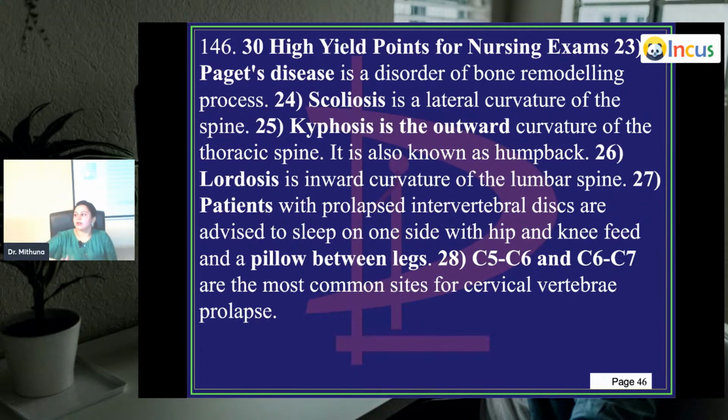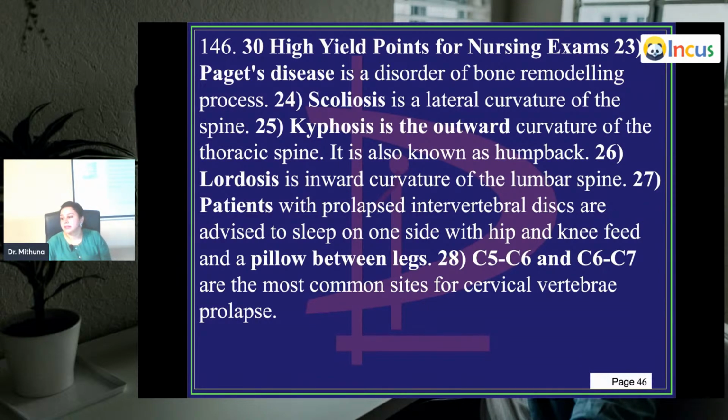Lordosis is inward curvature of the lumbar spine, especially in pregnant women. You can see lumbar lordosis in those patients, which is mostly the cause of discomfort for pregnant women. Patients with prolapsed intervertebral disc are advised to sleep on one side with hip and knee flexed, with a pillow in between the two legs, like a baby position. But if you try to extend the legs, it is painful.